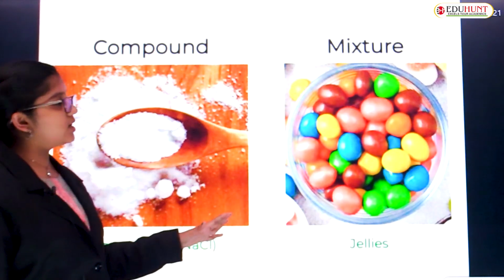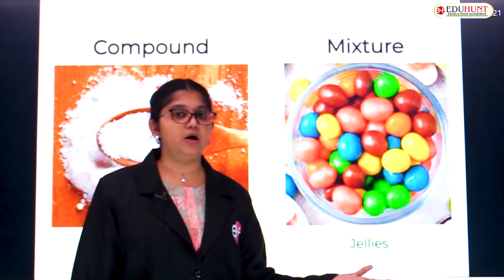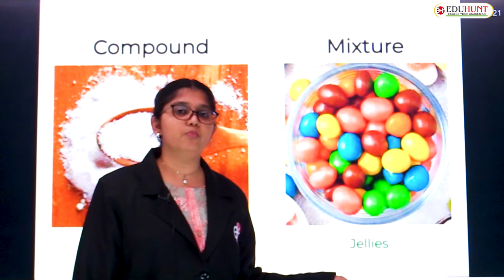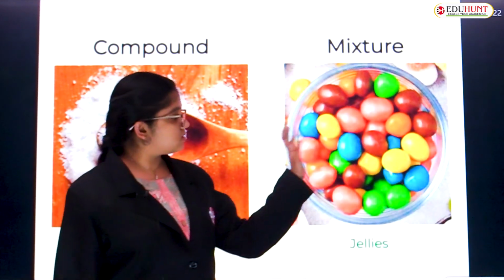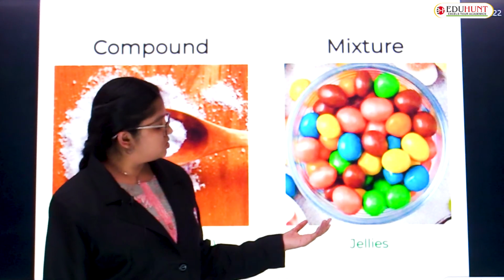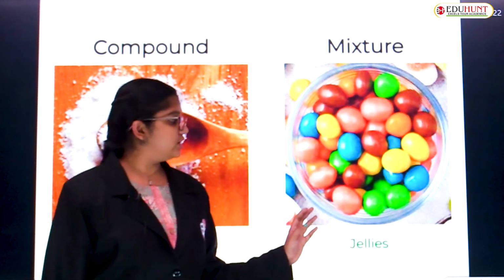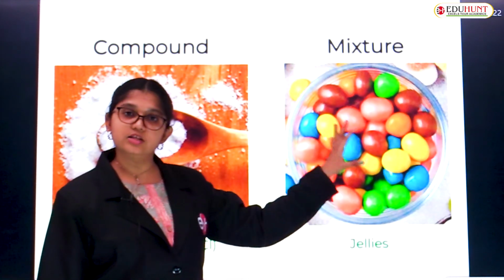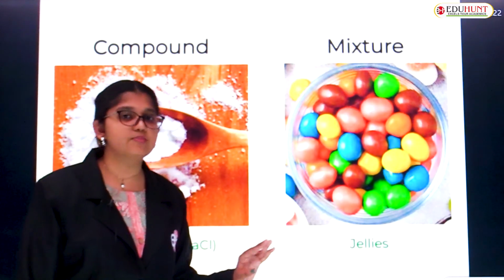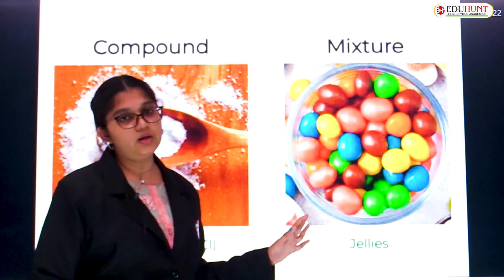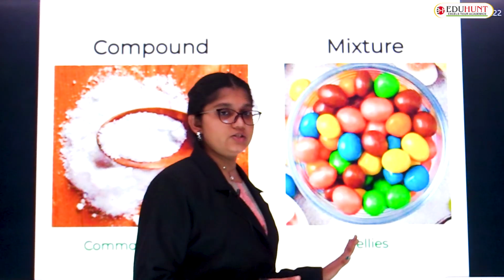So what is a mixture? I told you, it is a combination of 2 or 3 elements or compounds together, just mixed in variable composition. If you see here, some gems are mixed, a combination of different colors. Sorry, jellies. Here we have different colors of jellies, right? Each one has a different color, but everything is mixed in some variable composition. If we want to differentiate with a physical process, if you want to pick all the red ones, we can easily hand pick them. Easily visible, right? This is all about jellies, which is a mixture example.